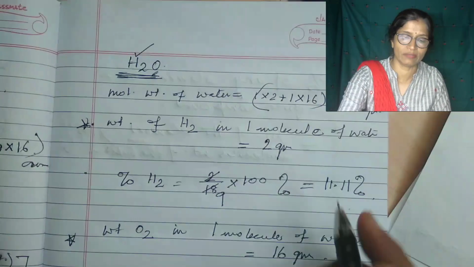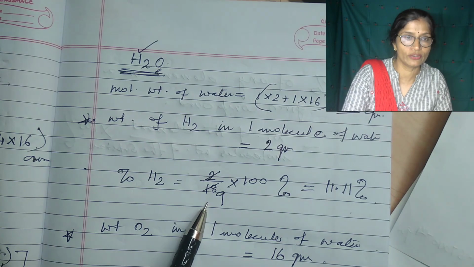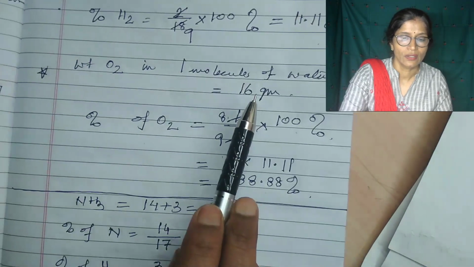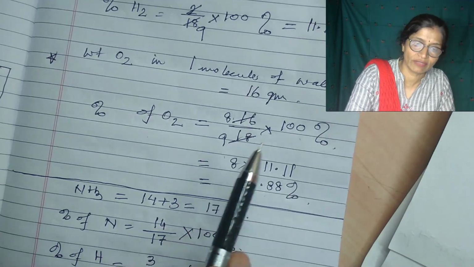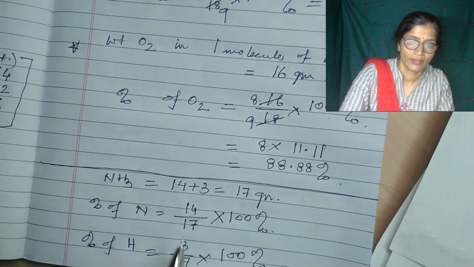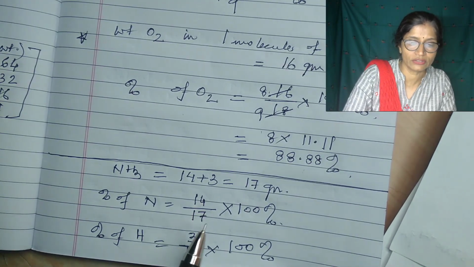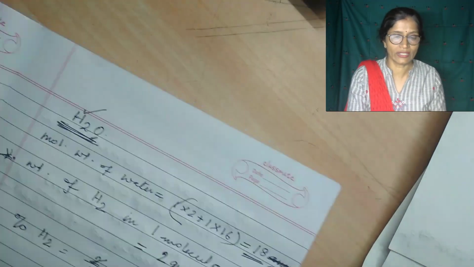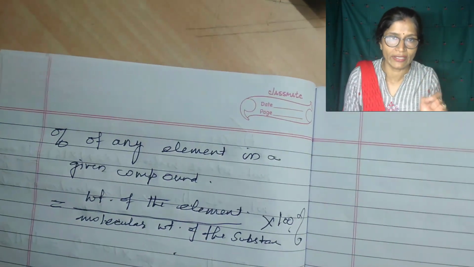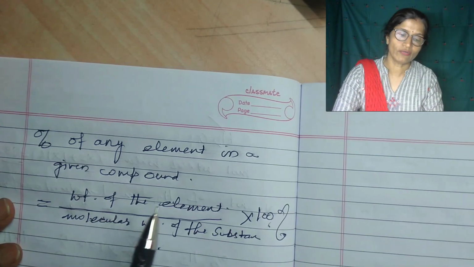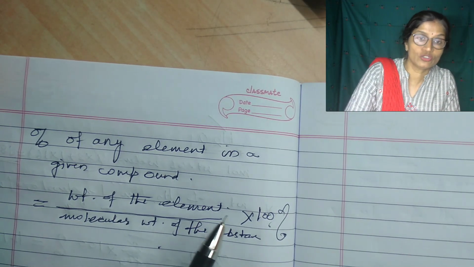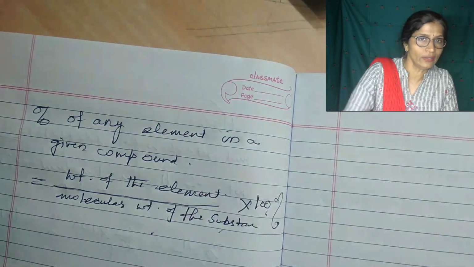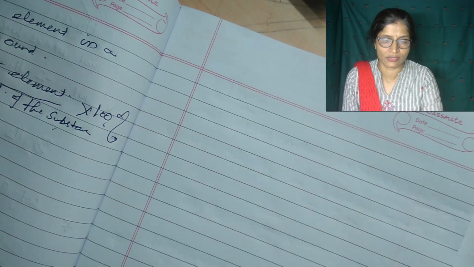That will give you the percentage composition of any element in the compound. Here also I have done the same thing: weight of hydrogen divided by molecular weight of water into 100. Here it is weight of oxygen divided by molecular weight of water into 100. Here also the same thing. For nitrogen, weight of nitrogen divided by weight of ammonia into 100. So the formula for the percentage composition of any element of a substance is the weight of the element whose percentage you have to determine, divided by the molecular weight of the substance into 100.